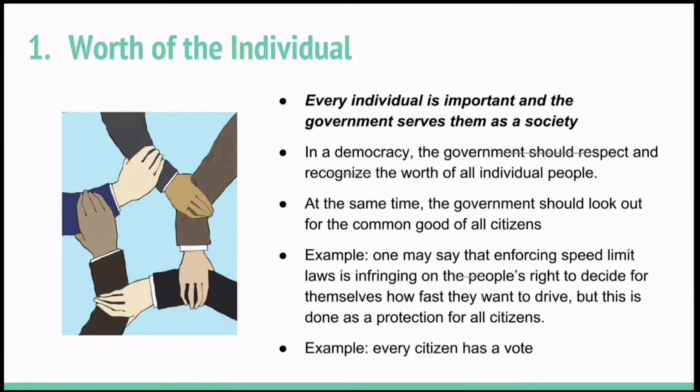Worth of the individual just means that every individual is important and the government serves them as a society. In a democracy, the government should respect and recognize the worth of all individual people. At the same time, the government should look out for the common good of all citizens. So, as an example, someone could say that enforcing speed limit laws is infringing on the people's right to decide for themselves how fast they want to drive. But in reality, this is done as a protection for all citizens, so this represents the worth of the individual. Another example could be every single citizen has a vote.